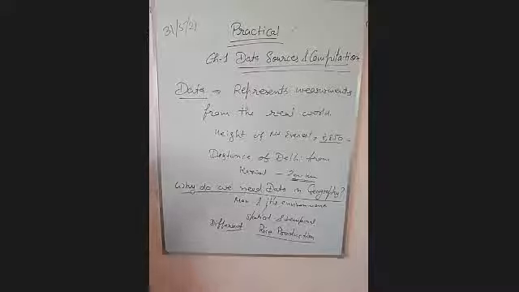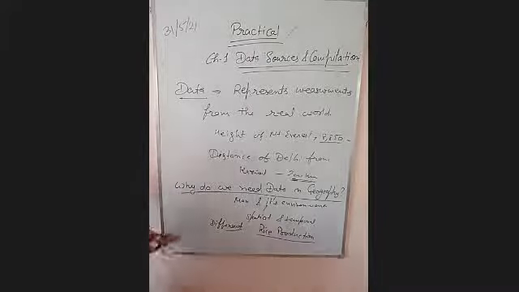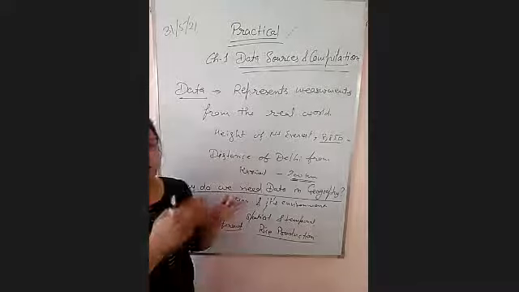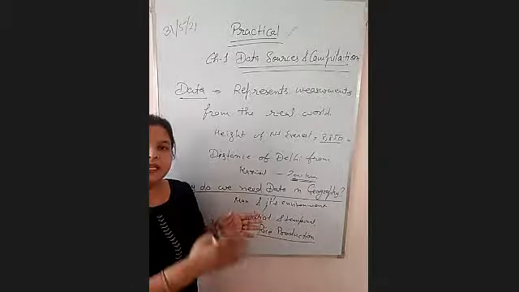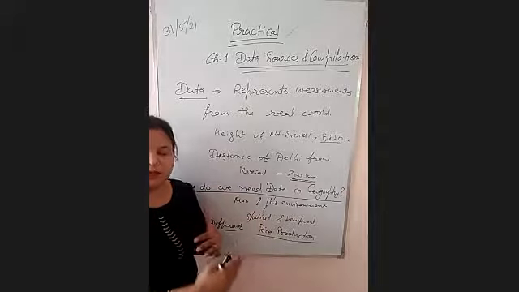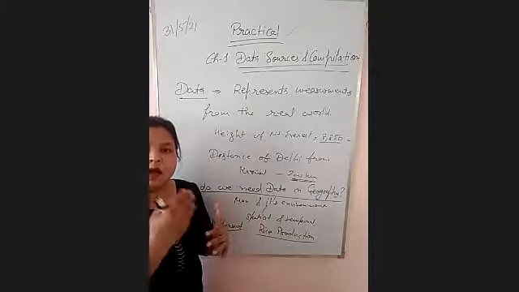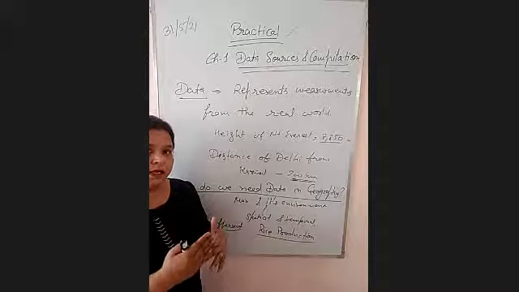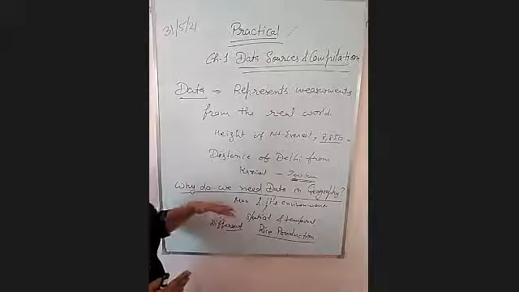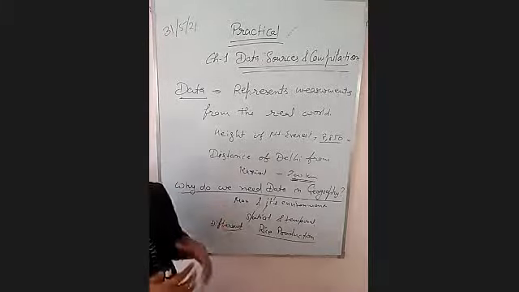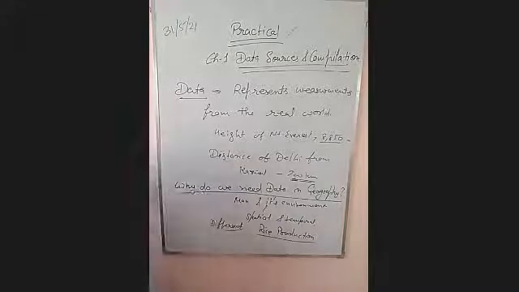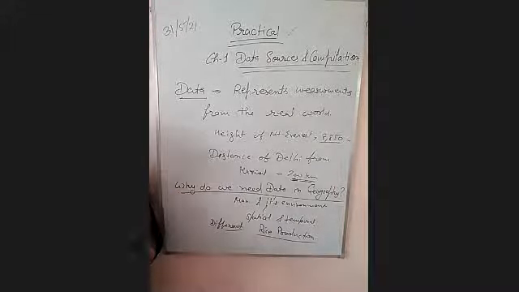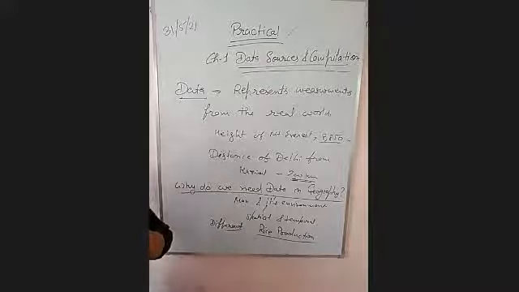If we are talking about irrigation, then we will measure the total irrigated area and how much is irrigated by wells, how much by canals, and how much by rivers, like that. So we need data to make the proper distribution of things or to show the differences between countries and between states, right?